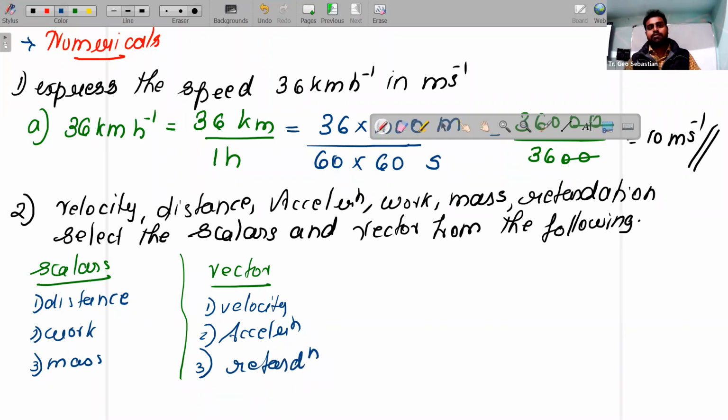Like this also they can ask. Children, in a direct method they can ask what you mean by scalar quantity, vector quantity. But generally ICSE will prefer this type of questions. Okay. Fine.